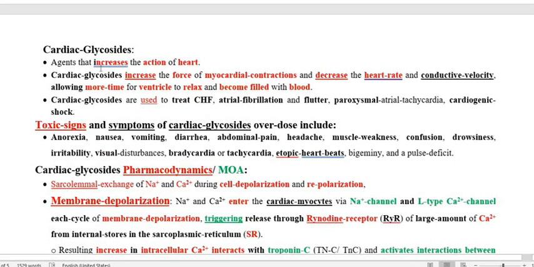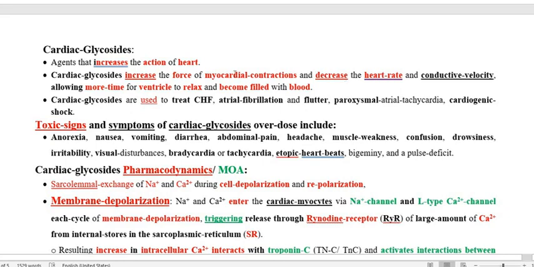Cardiac glycoside is going to increase the action of the heart. How? The cardiac glycoside is going to increase the force of contraction of the myocardium, so this is called positive inotropic effect, whereas the same cardiac glycoside also decreases the heart rate, that is called negative chronotropic effect.